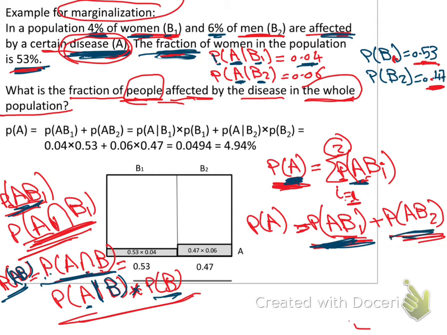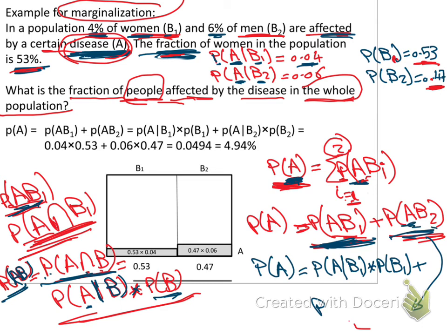So let us try: probability A equals probability of AB1 equals probability of A given B1 times probability of B1. This is the first term, plus the second term, probability AB2, probability of A given B2 times probability of B2.